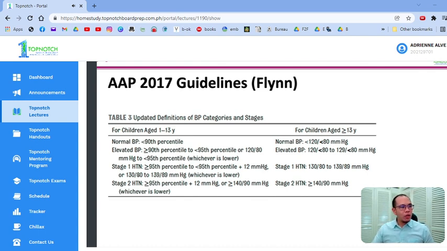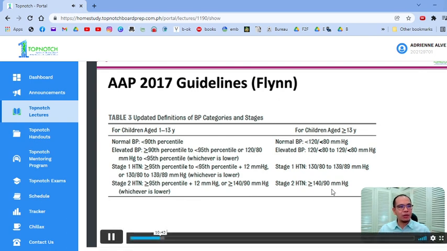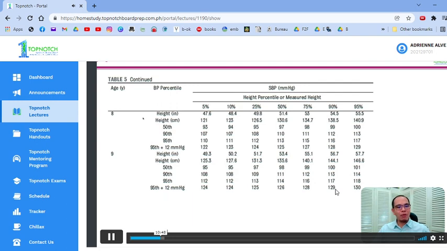So tingnan natin to ha. For example, ito madali lang to, 130/80 to 139/89. Yan, absolute values yan, di ba? Pero ito ngayon kasi percentile tayo. So, for example, this is the table available from the said journal again, from AAP.